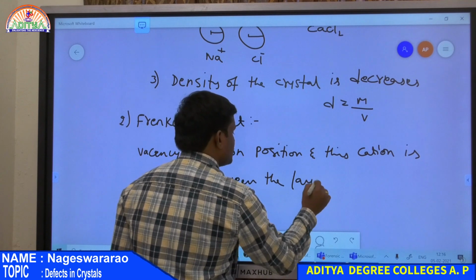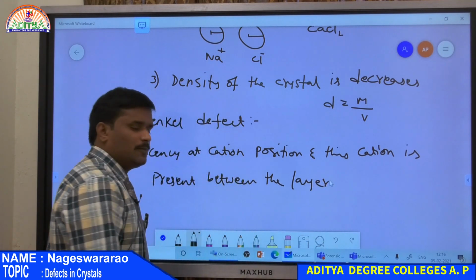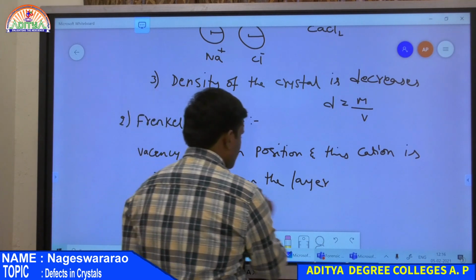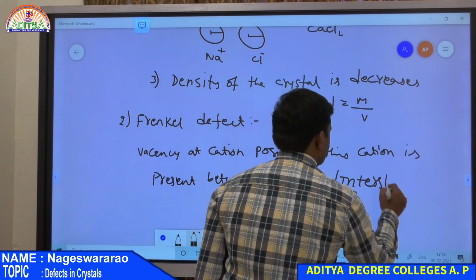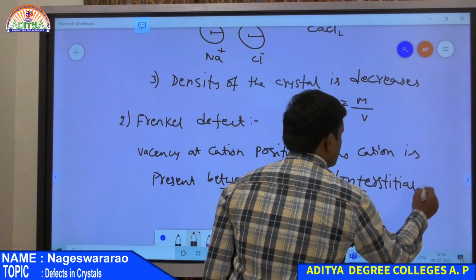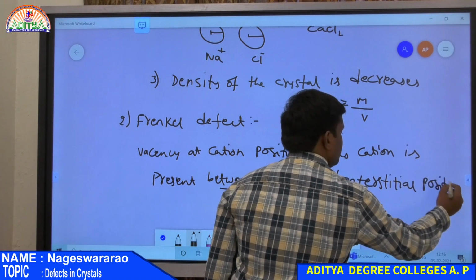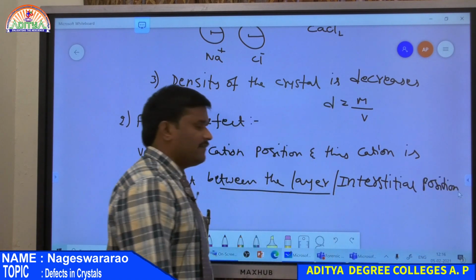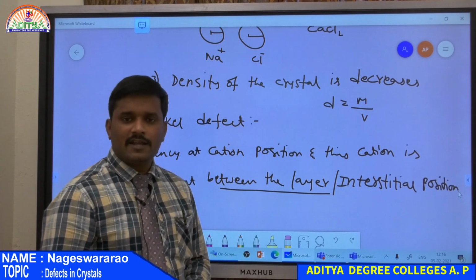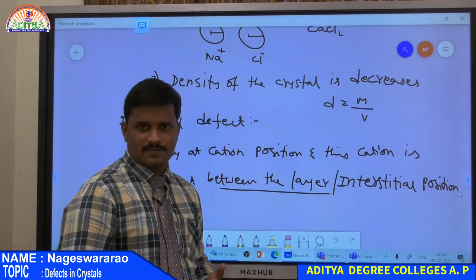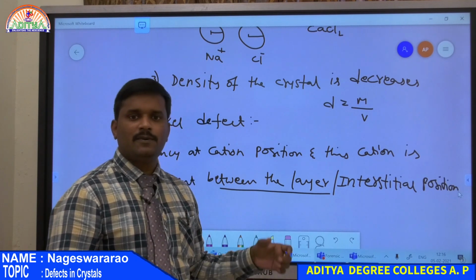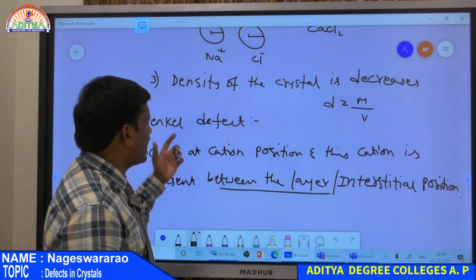Between the layers is nothing but the interstitial position. So it means in this defect there is a vacancy at the cationic site, but that cation is present between the two layers present in the crystal. Then that type of defect is known as Frenkel defect.